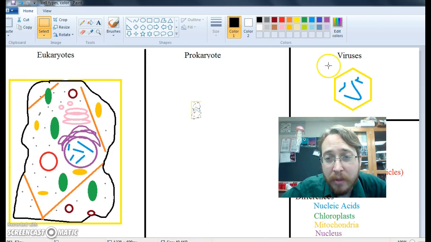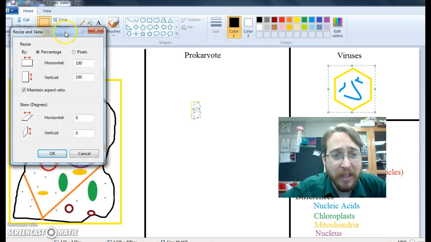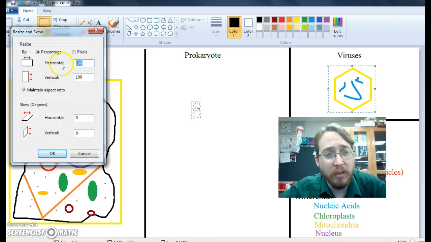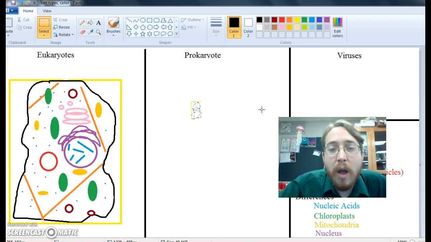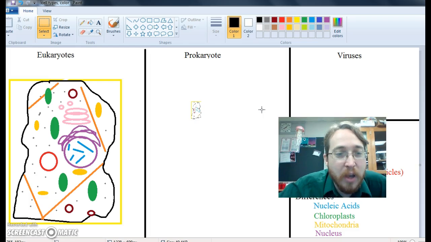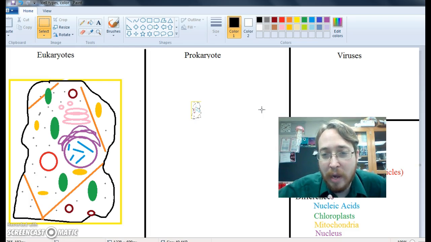And let's think about this. A virus is just nucleic acids surrounded by protein. That's smaller than most organelles. So there we go. That is our more accurate relative sizes. Eukaryotes tend to be very big cells, though there are some small eukaryote cells. And prokaryotes, bacteria and archaea, tend to be much smaller, though there are large prokaryote cells. And viruses tend to be teeny tiny because they're just nucleic acids surrounded by a protein.